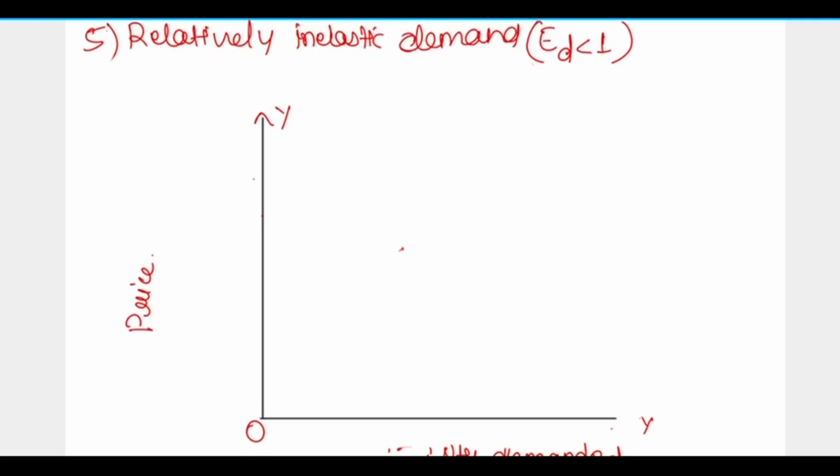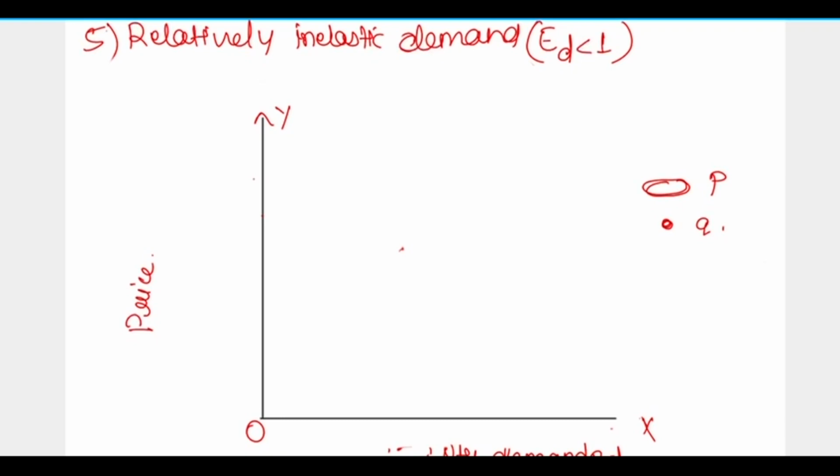This is our axis. Relatively inelastic demand says that a large change in price leads to a small change in quantity, just opposite to relatively elastic demand. A big change in price leads to a small change in quantity demanded.